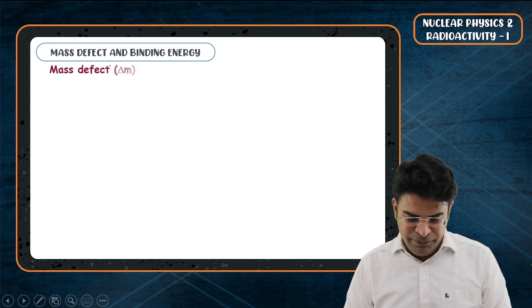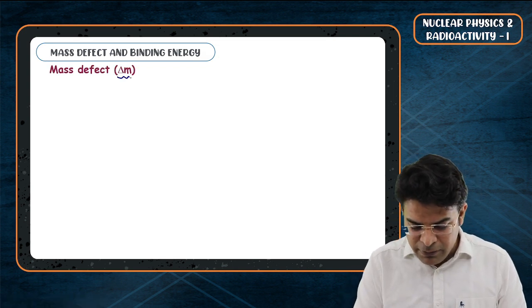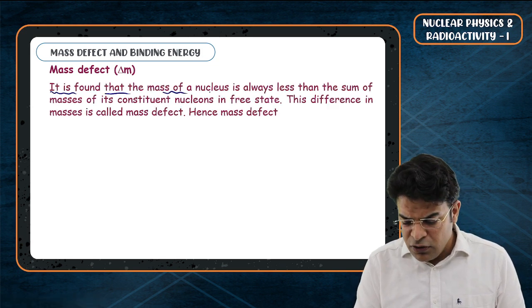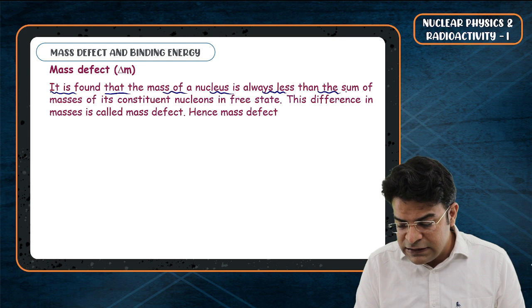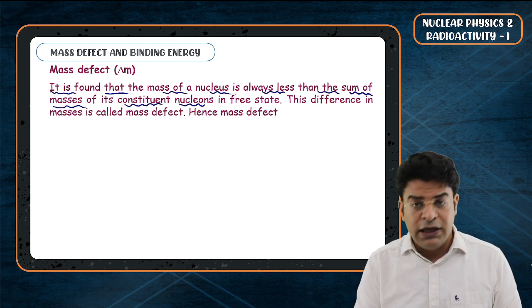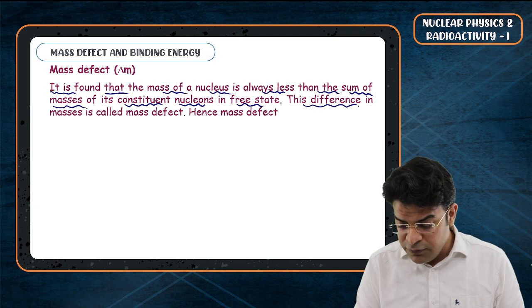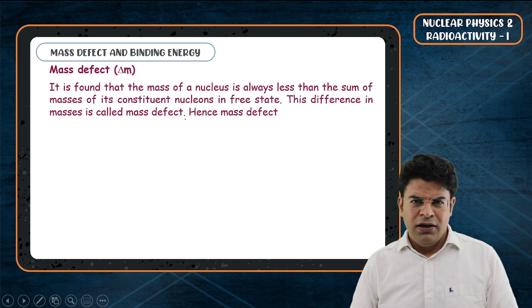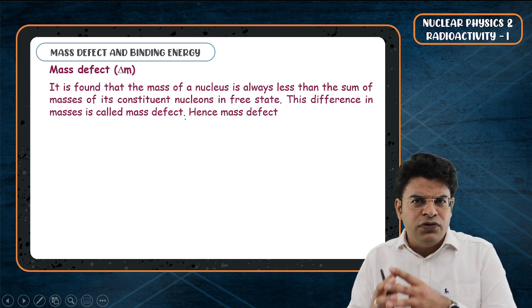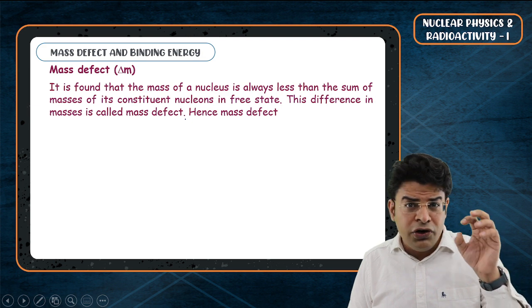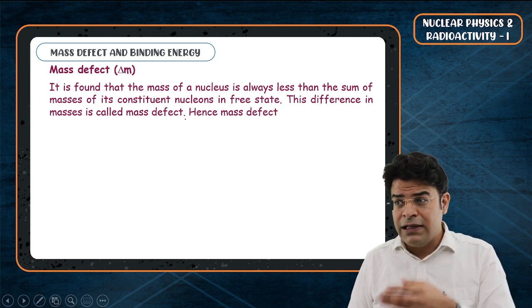Let's understand. Mass defect, denoted by delta M: it is found that the mass of the nucleus is always less than the sum of the mass of its constituent nucleons in free state. This difference in the mass is called mass defect. What? You are trying to say that the mass of the nucleus is less than the sum of the mass of the nucleons used to make that nucleus.